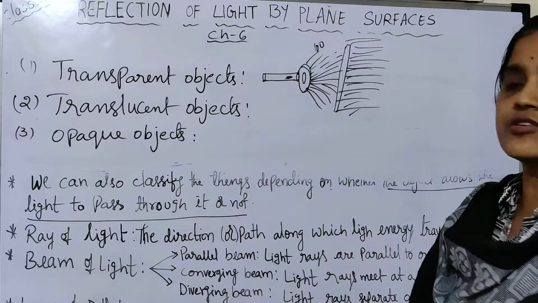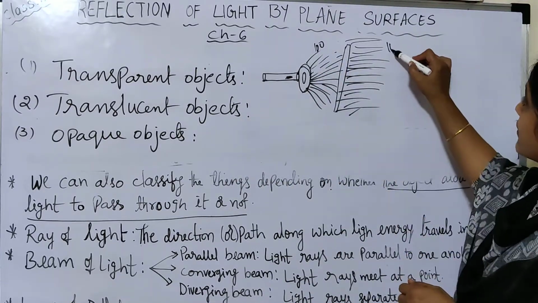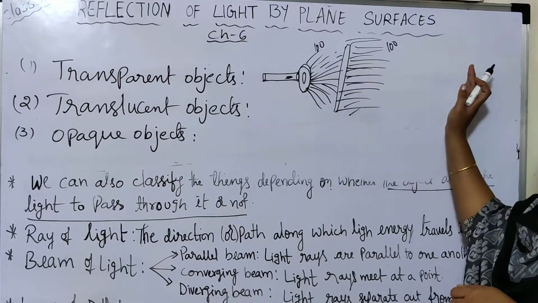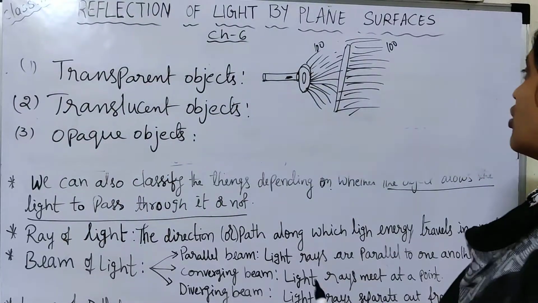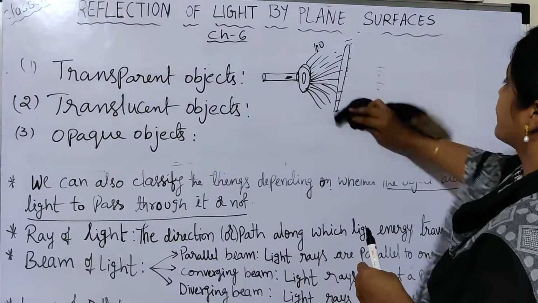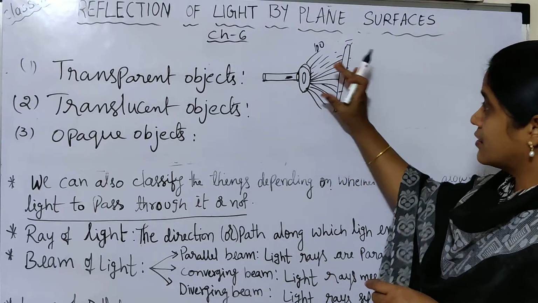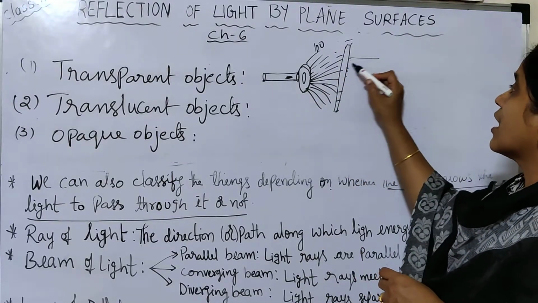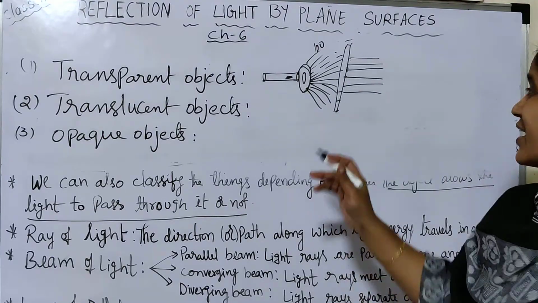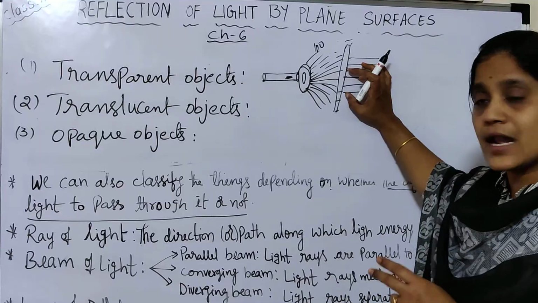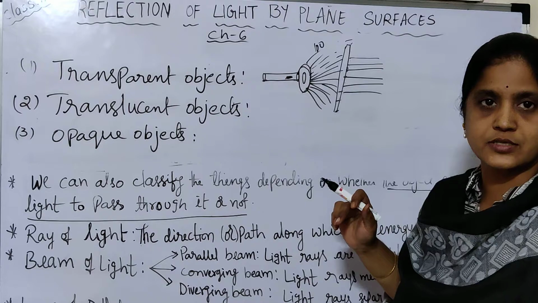Now the translucent object. Here, if the rays are 100 and all the 100 rays come through the object, they are transparent. Now if you take the translucent object, from the torch light only half, very few of the light rays come through, meaning these objects allow few of these rays to pass through them.